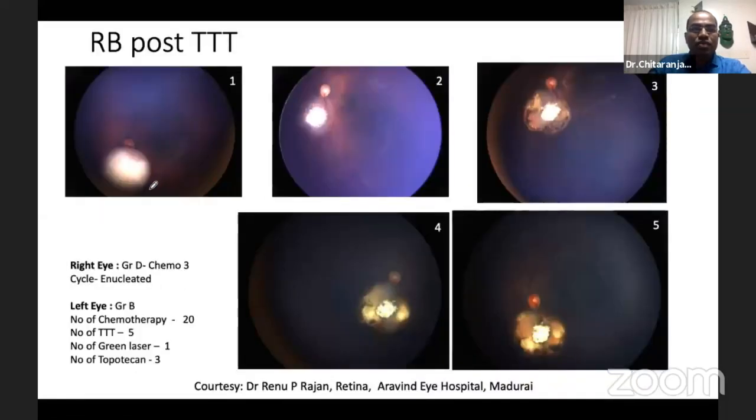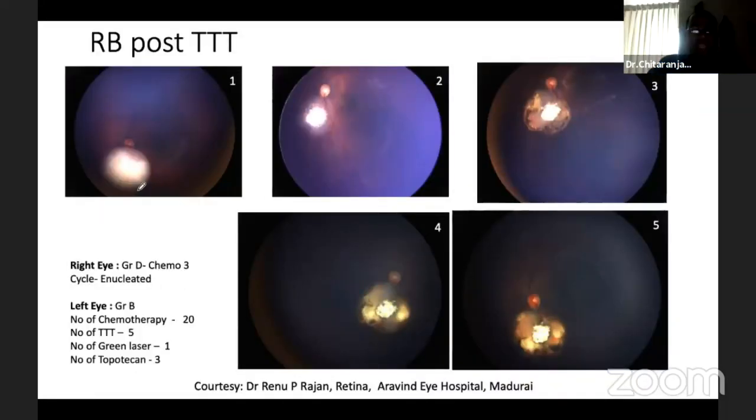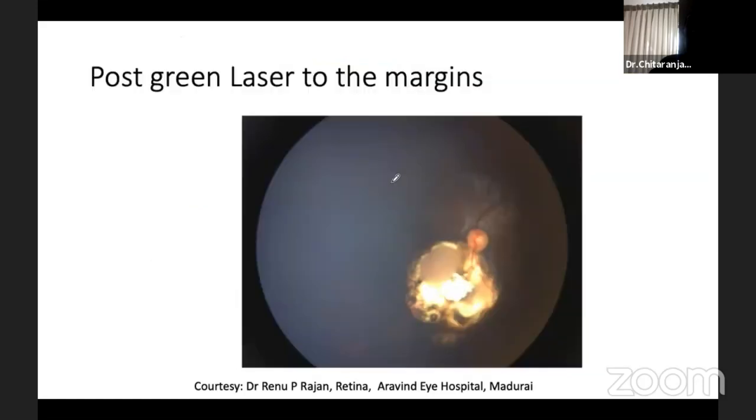So this is one of the examples where you can see this is a group B retinoblastoma. And this is after the first session of TTT, this is after the second session, this is after the third session, and this is after the fourth session. You can see nicely the regressing lesion. In between, some peripheral lasers were given to this patient.